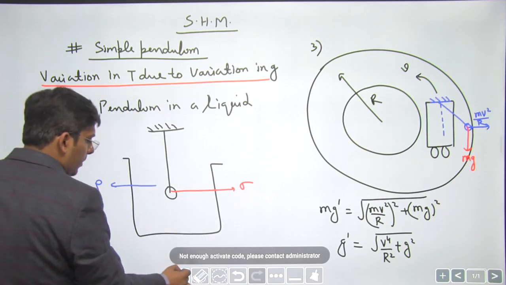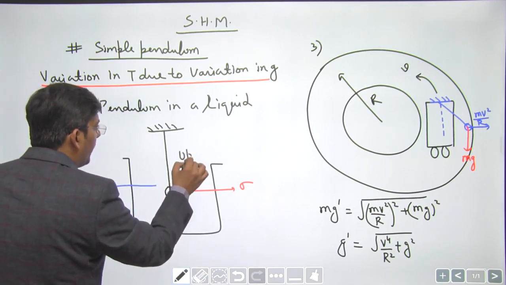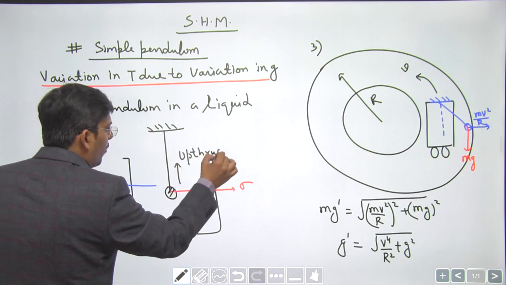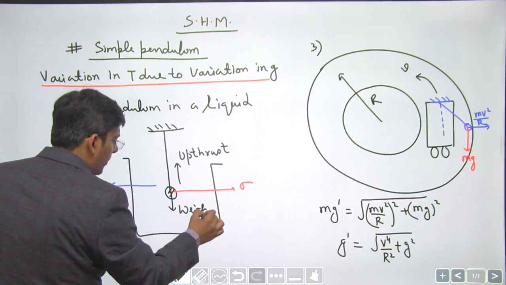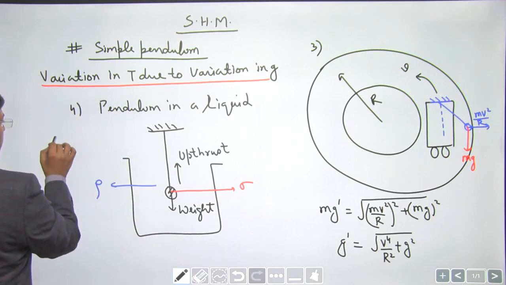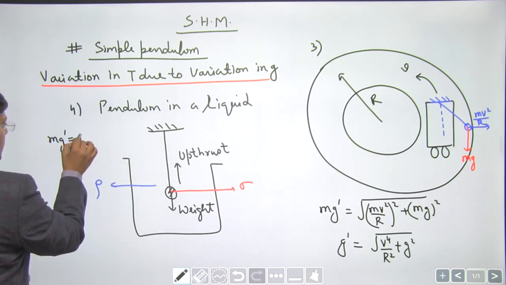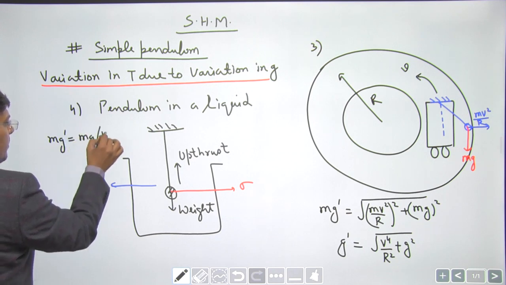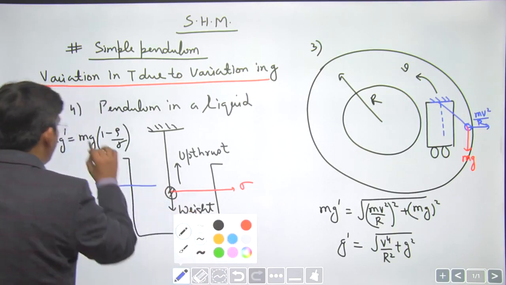Then, dear students, keeping in mind the upthrust in the weight, you have already learned about this in fluids, the apparent weight is actually weight minus buoyant force. So you get the value of apparent weight mg dash as mg, weight in air, times 1 minus rho by sigma, right? So m gets cancelled.